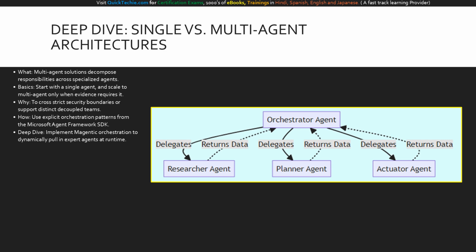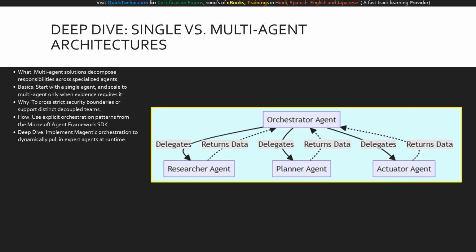How is it implemented? We use explicit orchestration patterns provided by the Microsoft Agent Framework SDK rather than brittle ad hoc chaining. In our deep dive, we look at Agentic orchestration, where a central orchestrator dynamically pulls in the right expert agents at runtime, ensuring graceful degradation if one component fails.